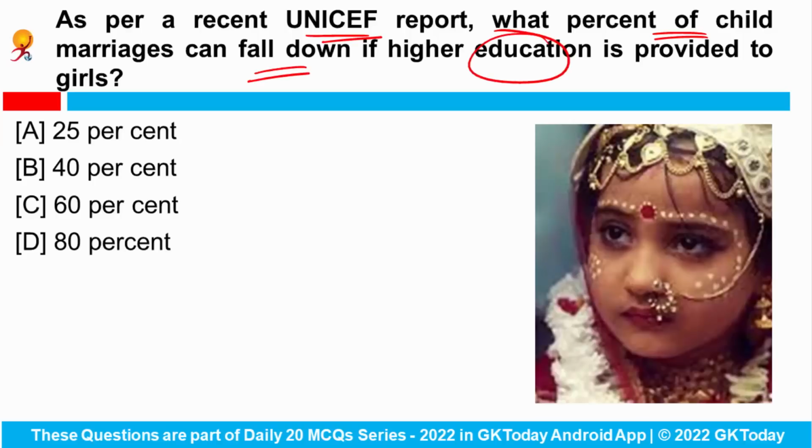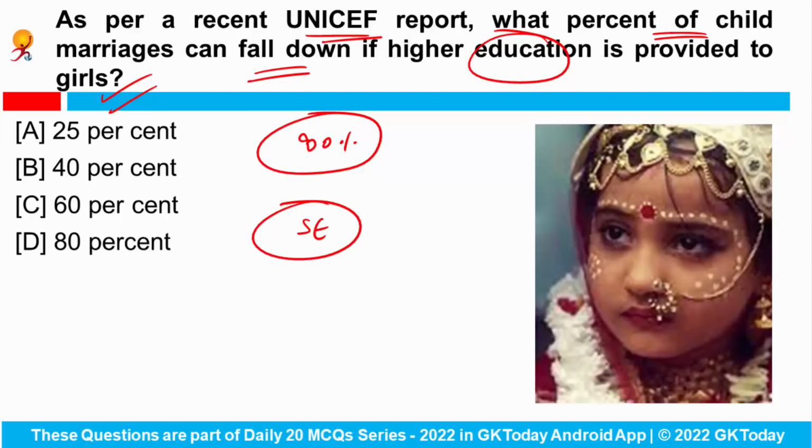Next is, as per a recent UNICEF report, what percentage of child marriages can fall down if higher education is provided to the girls? So according to the UNICEF report that has been released recently, 80% of child marriages can fall down if higher education is provided to all the girls. And also it is noted that secondary education is a much stronger and more consistent protection against child marriage than primary school education.